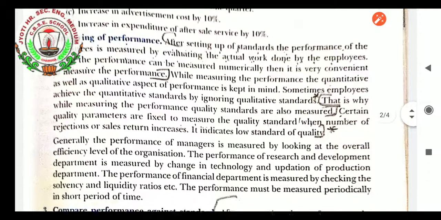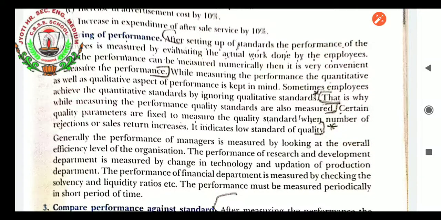When the number of rejections or sales returns increases, it indicates a low standard of quality. Generally, the performance of managers is measured by looking at the overall efficiency level of the organization. The performance of the research and development department is measured by change in technology and updation of the production department. The performance of the financial department is measured by checking the solvency and liquidity ratios, etc.